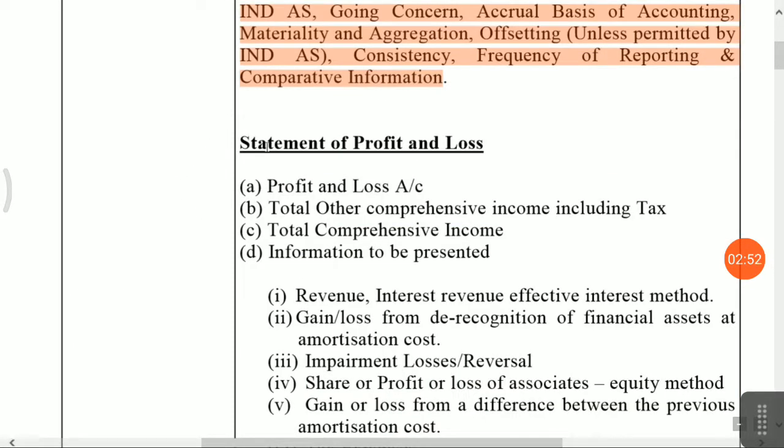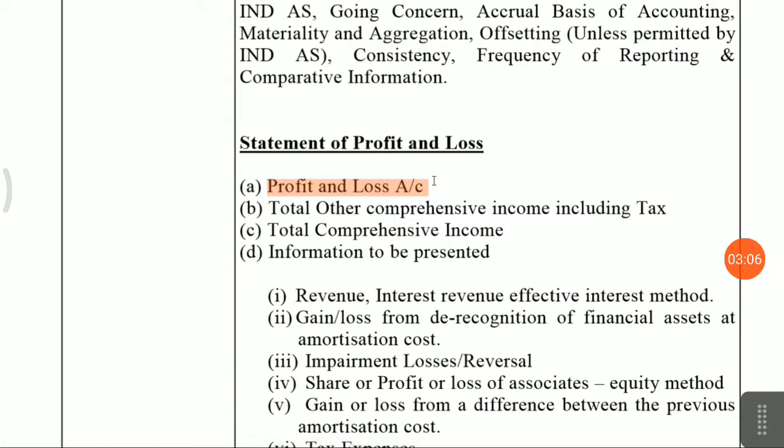Okay, now in the statement of profit and loss account, which are the items reflected in profit and loss account? There is a normal profit and loss account, that is income, that is revenue from operations, other income, then your expense items. Then you will get your profit before tax, then you show your current tax, deferred tax, and you will get the profit after tax. Friends, you have to show the total other comprehensive income including tax.